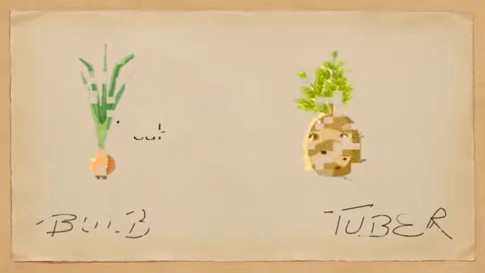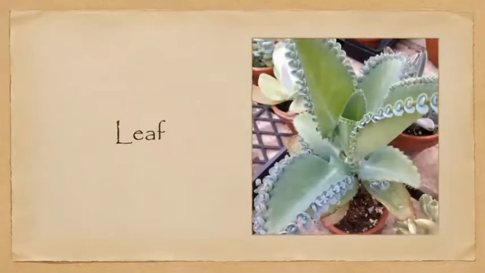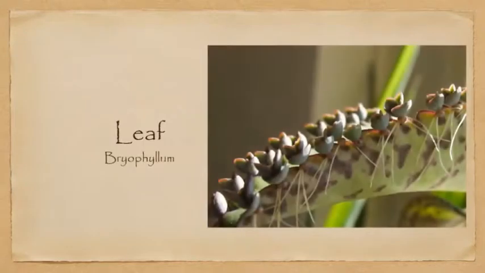Similarly, we have leaf. You can see this leaf here. On the margin of this leaf you can see there are buds arising. Now these buds are a means of vegetative propagation. They are produced on the margin of leaves. This is a plant known as bryophyllum. Now here you can see there are roots coming out of the bud.